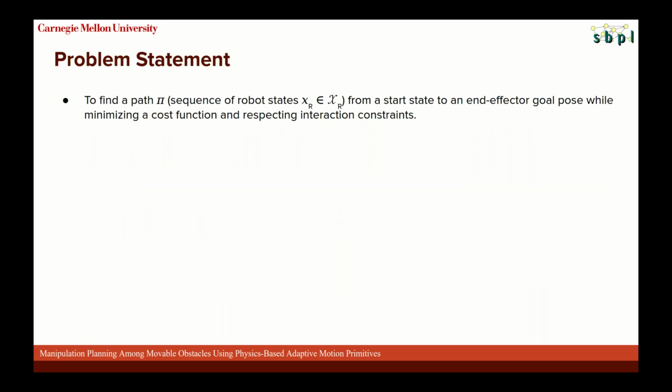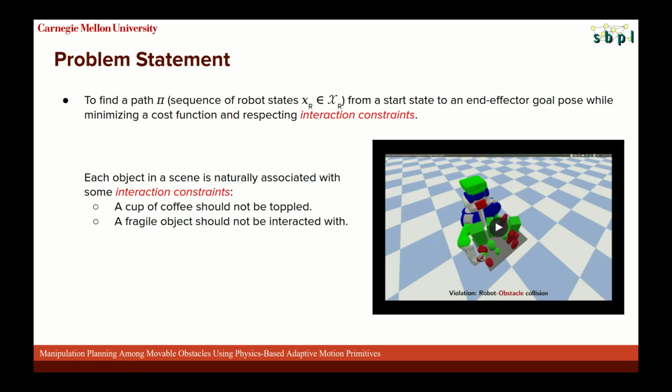Formally, we solve a path planning problem for a feasible low-cost solution from a start state for a robot arm to an end effector goal pose. However, the planning problems in the MAMO domain come with object-centric interaction constraints. These object-centric interaction constraints encode whether the robot is allowed to touch an object, move it, topple it, grab it, or not. We place no restrictions on what these constraints can be, so long as the planner can determine whether or not they are satisfied during an action execution.